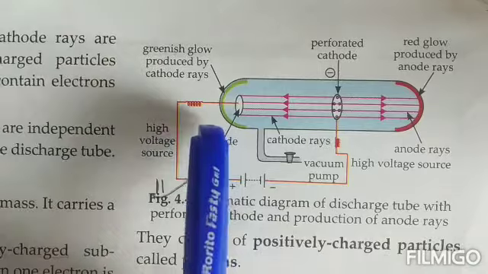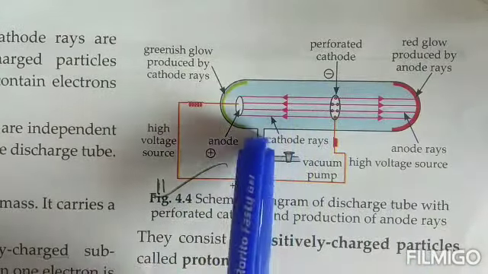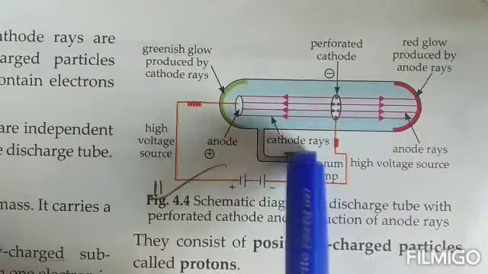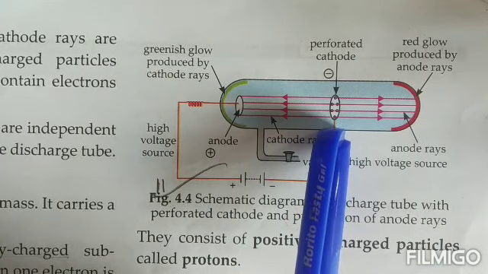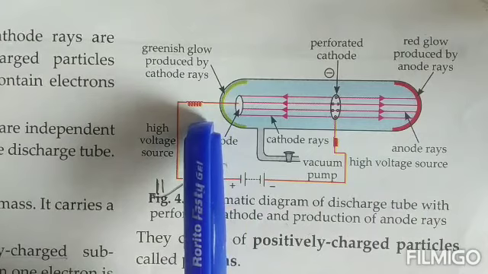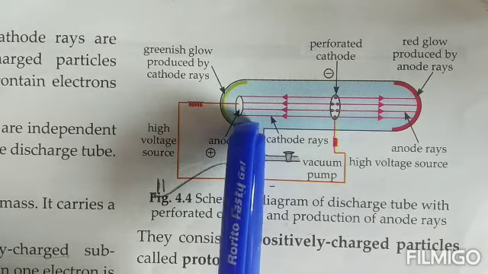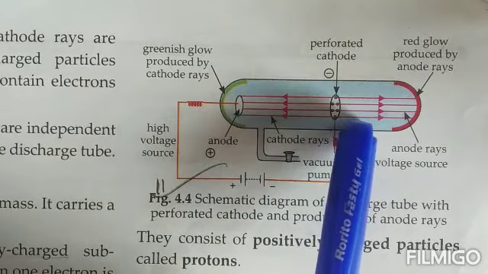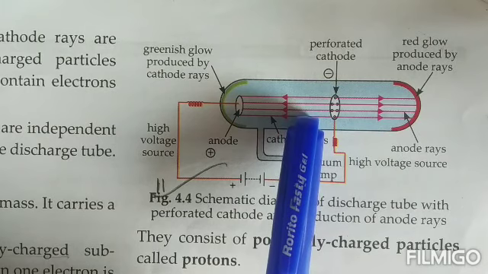See this. This was the apparatus, the discharge tube, children. This is the discharge tube which is sealed at both the ends, and then it has the two electrodes. See this one. It is a perforated cathode that was taken, and then when high voltage current was passed through this gas, which was taken at a very low pressure, they saw that something was passing through this cathode and coming towards the anode.